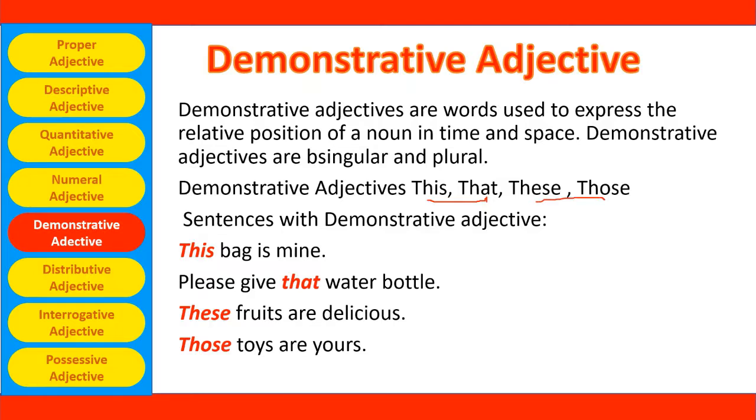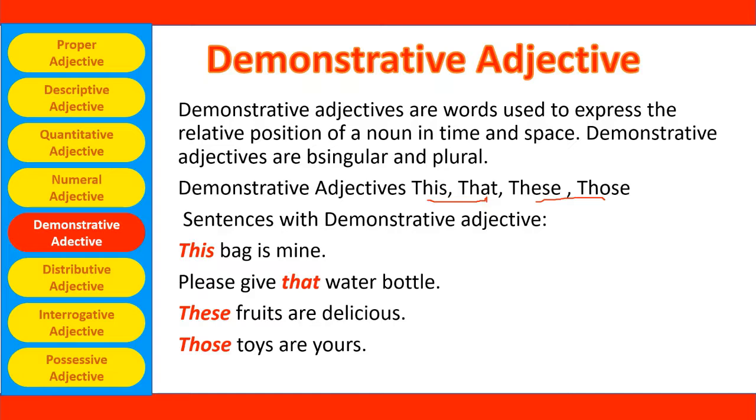Now let's see some example sentences. This bag is mine. Here this is pointing to a singular noun, and it is also telling the space. This is near. So this is a singular demonstrative adjective. Please give that water bottle. Again, that is pointing towards a water bottle, singular, and it is showing the space as far. So that is a demonstrative adjective for singular.